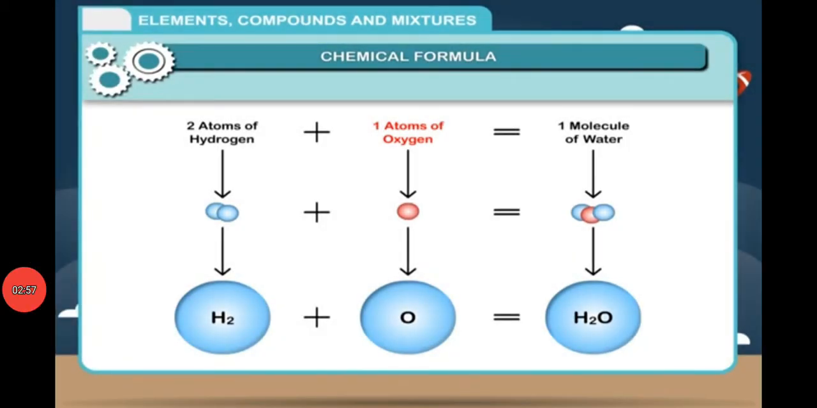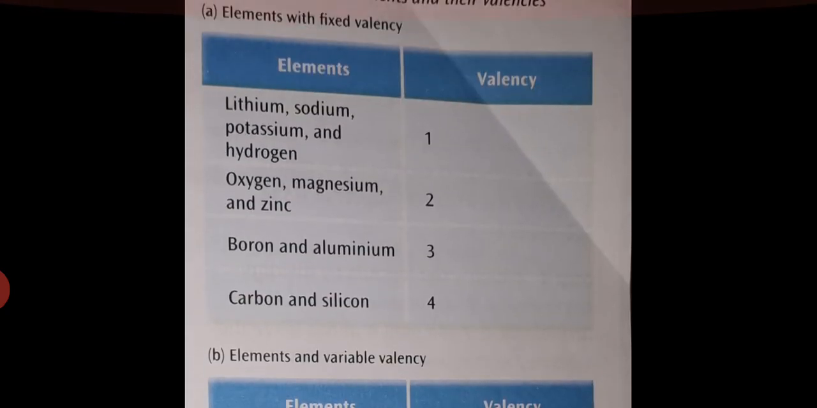The number of atoms present in a molecule of a compound depends on the combining capacity of the elements forming the compound. The combining capacity of an atom of an element is called its valency. So valency means the combining capacity of an atom of an element. The valency of an element is a whole number. It varies from 1 to 8.